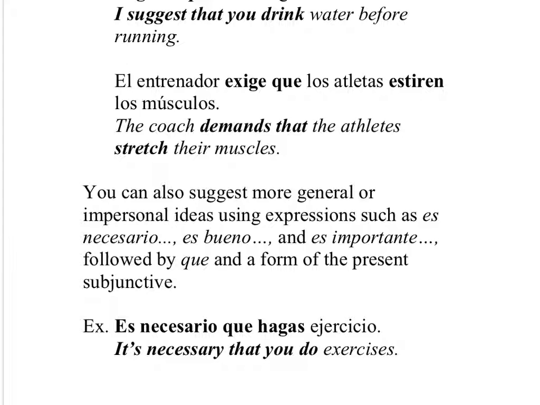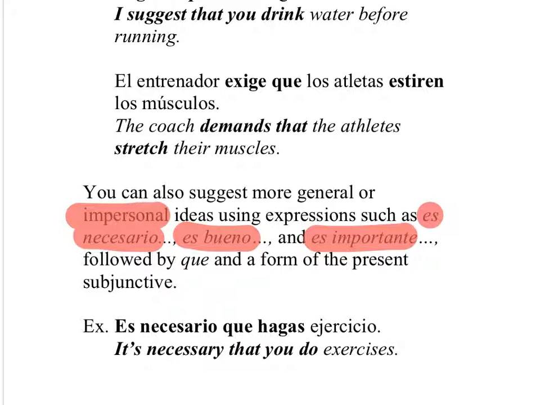You can also suggest more general or impersonal ideas using expressions such as es necesario, es bueno, and es importante, followed by que and a form of the subjunctive. For example, es necesario que hagas. So instead of one person telling another person, you're just saying in general, it's necessary that you do exercises.